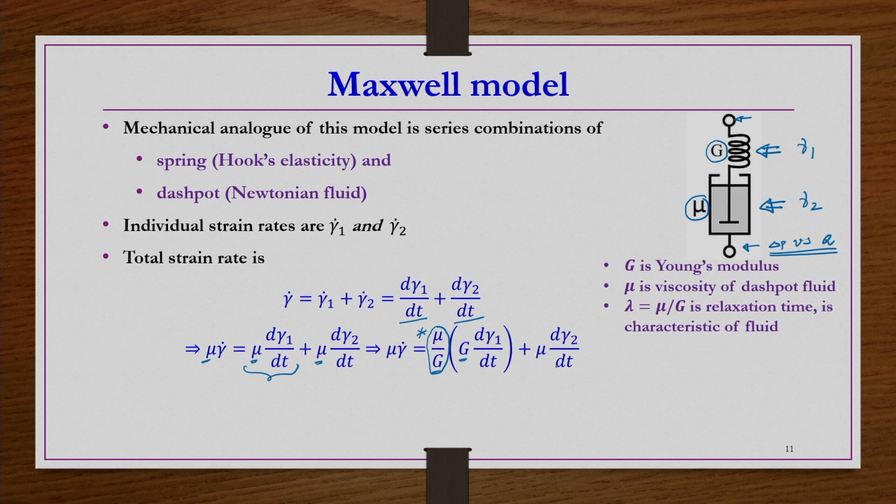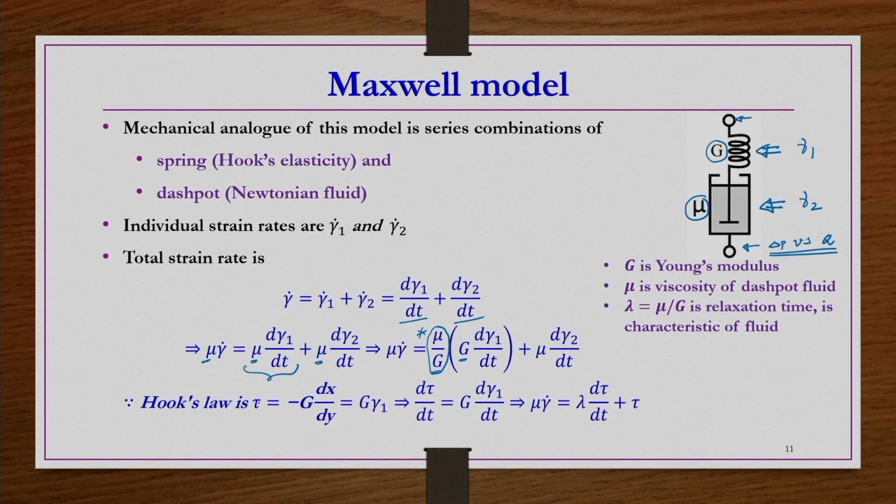Okay. Plus the second term, mu d gamma 2 by dt, as it is, right. Now Hooke's law: tau equals minus G dx by dy. This dx by dy is nothing but gamma 1. So tau equals G gamma 1 according to Hooke's law, right.